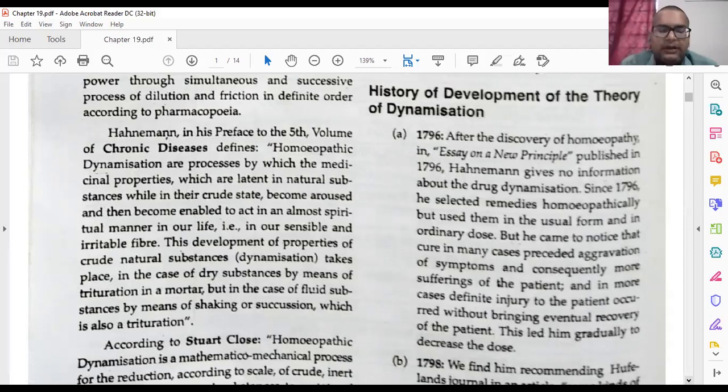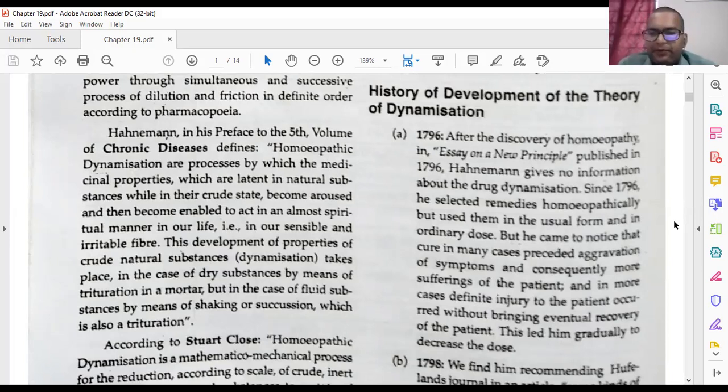A lethal dose means it will produce a harmful effect in your body. About this we will also study in doses, the different doses. So, ordinary doses. But he came to notice that cure in many cases meant aggravation of symptoms, many aggravations of symptoms, and consequently more suffering of the patient. If the dose is increased, the patient will not tolerate that dose and will suffer more than before.